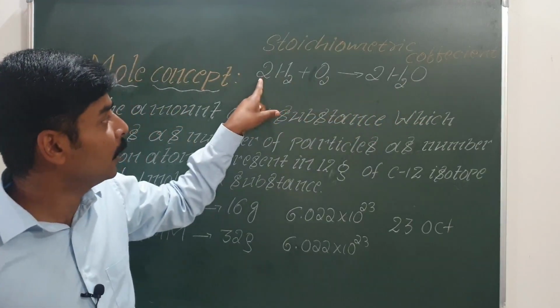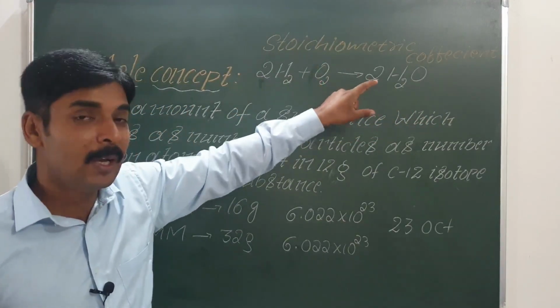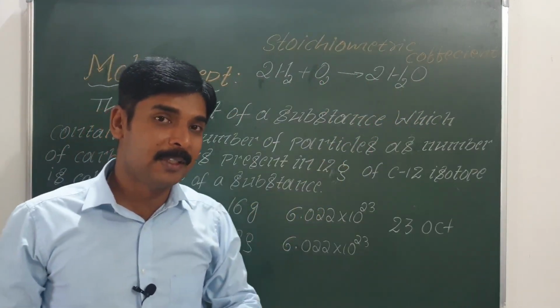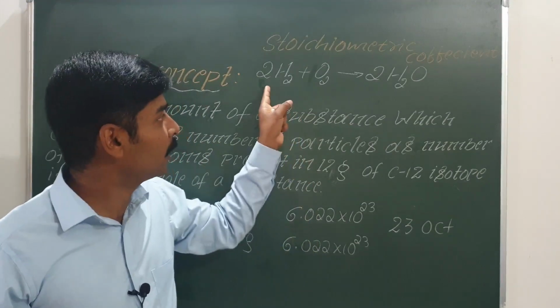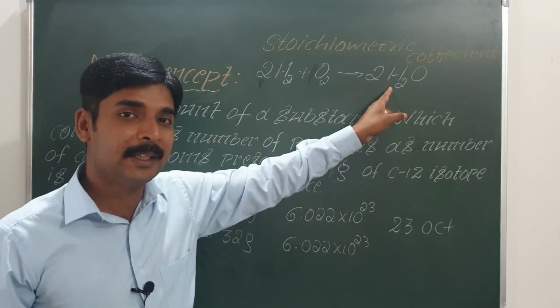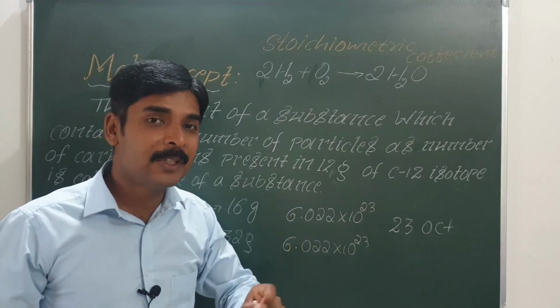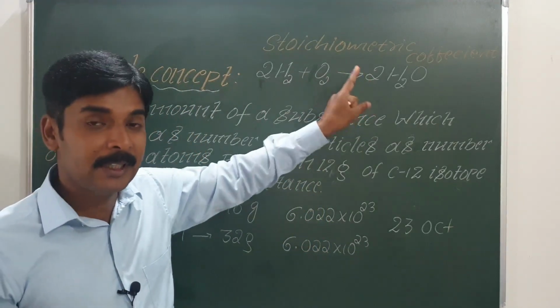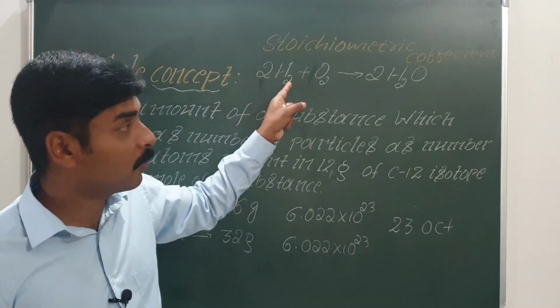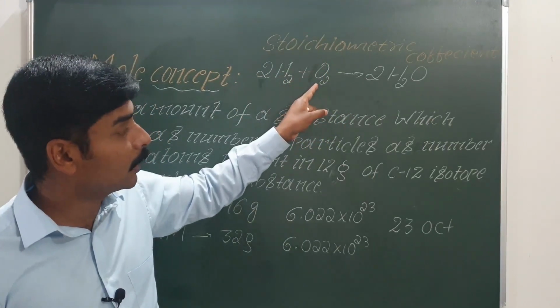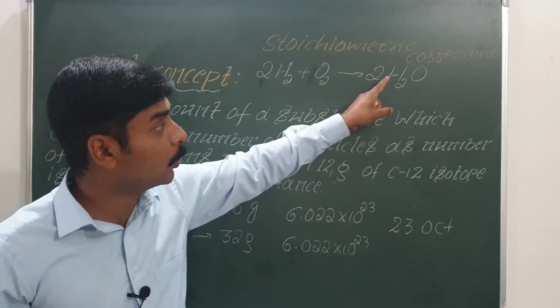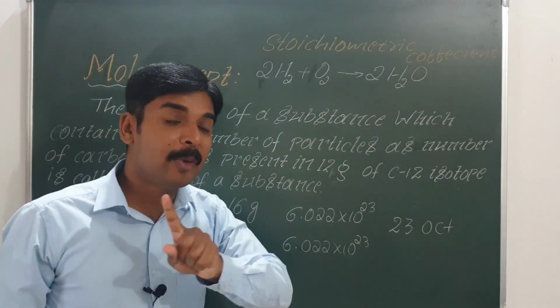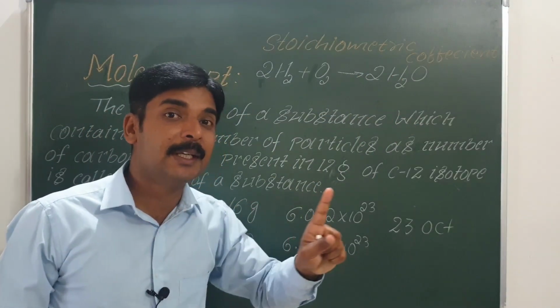What do these stoichiometric coefficients indicate? Stoichiometric coefficients do not indicate gram. It is not 2 gram of hydrogen reacts with 1 gram of oxygen to give 2 grams of water.